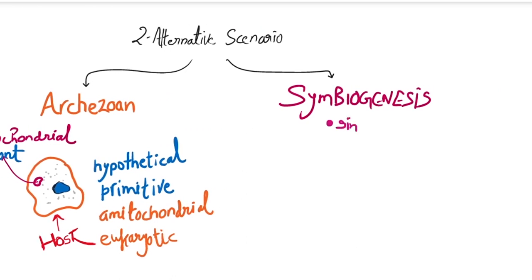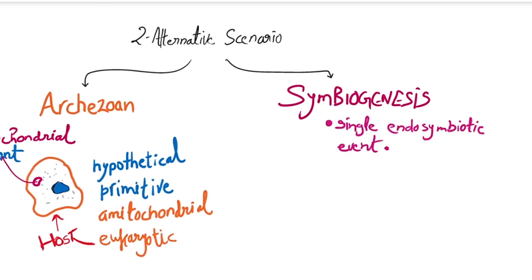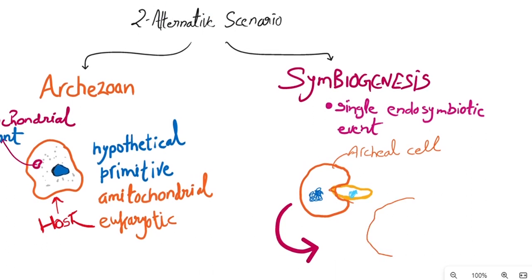On the complete contrast, in symbiogenesis, which is a single endosymbiotic event, it is believed that there was an archaeal cell that engulfed an alpha protobacterium. Both of these cells were prokaryotes.